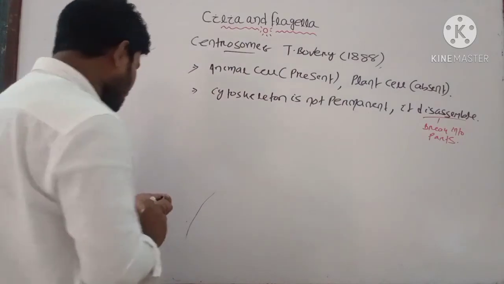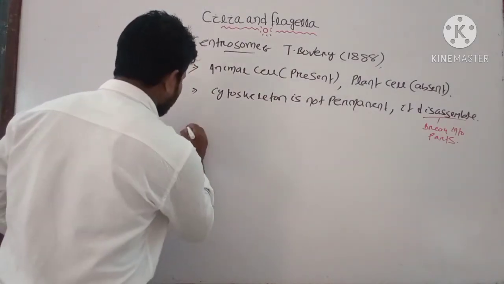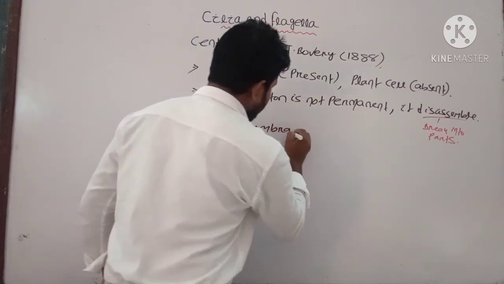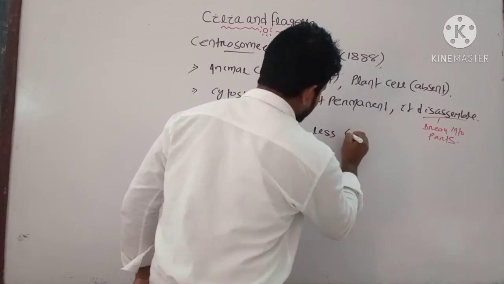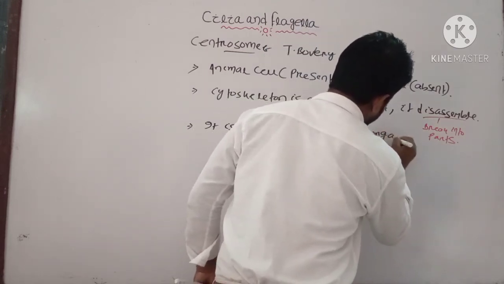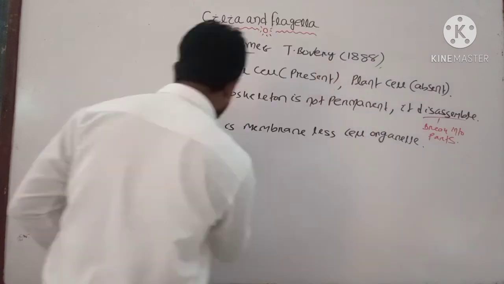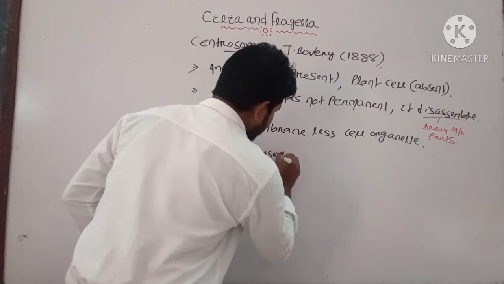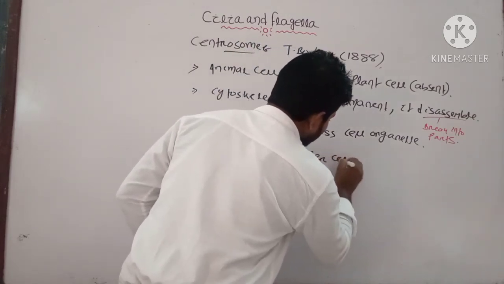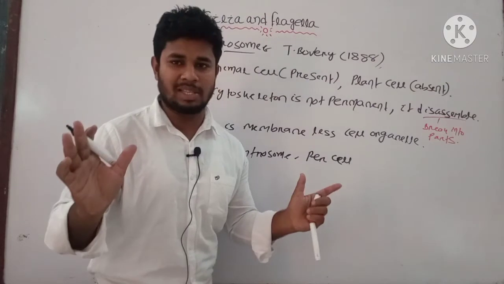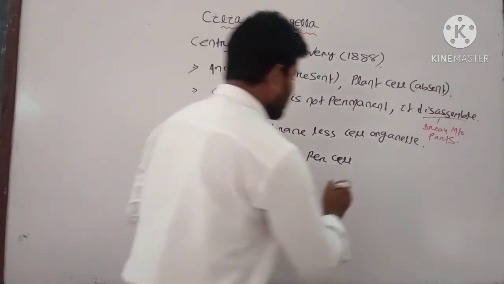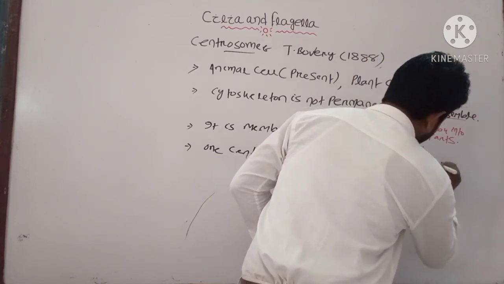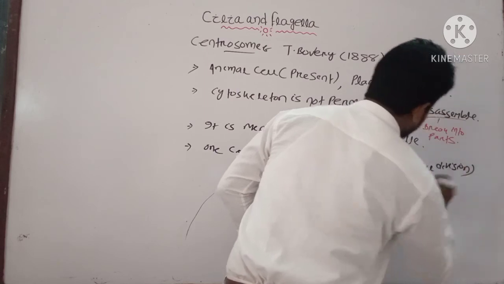Then next, note that it is a membraneless cell organelle, that is, it has no membrane. One centrosome per cell. If you consider a single cell, there is one centrosome in that cell. And it mainly helps in which process? It helps in cell division. During cell division they mainly help.